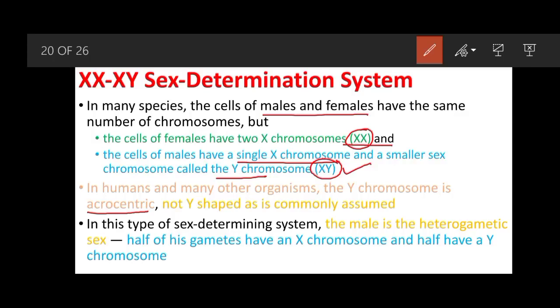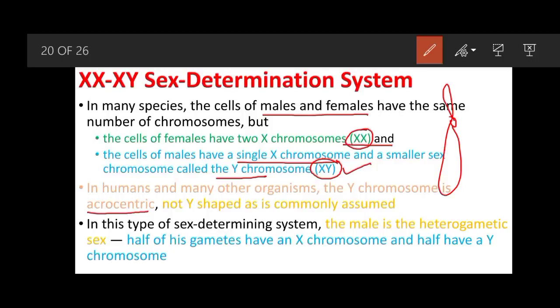When the centromere is almost in the middle of the two arms, then it is known as metacentric. When the P arm is longer than the Q arm, or the Q arm is longer than the P arm, and there is a slight difference, then it is submetacentric, and when the P arm is very small, then this is known as acrocentric.